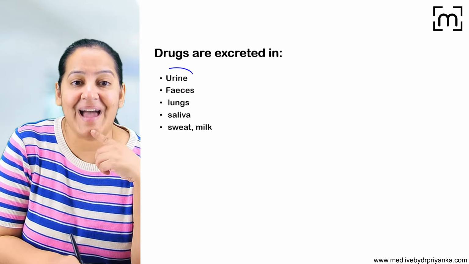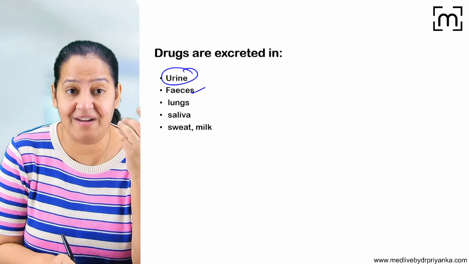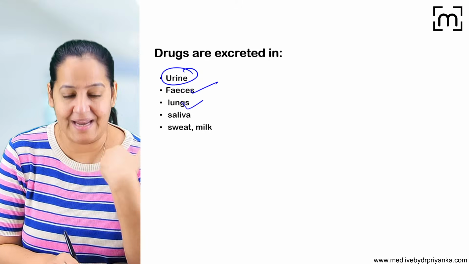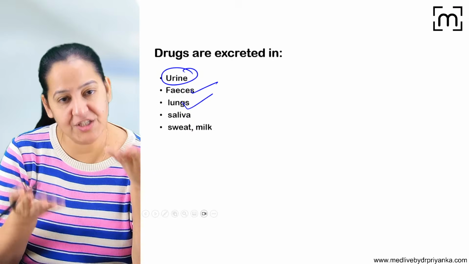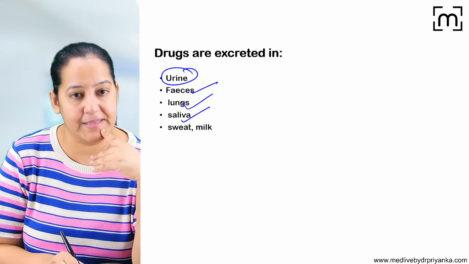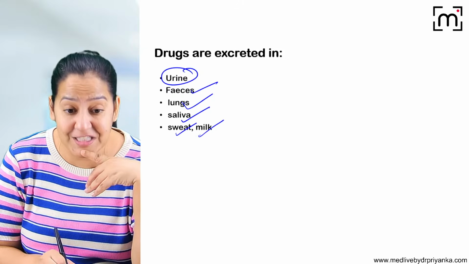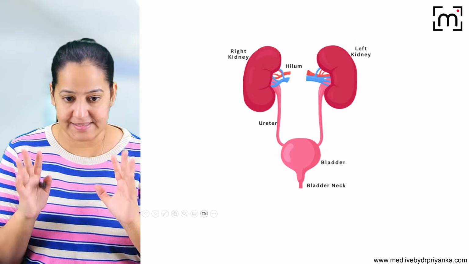The drug can pass 99% in the urine via kidney, but rarely some drugs are excreted in feces, via lungs, that is exhalation. We inhale and we exhale, so in exhalation also some drugs are passed, and excreted out of the body in saliva, sweating, breast milk. But the most common way of excreting the drug is urine. So we will understand the urine.